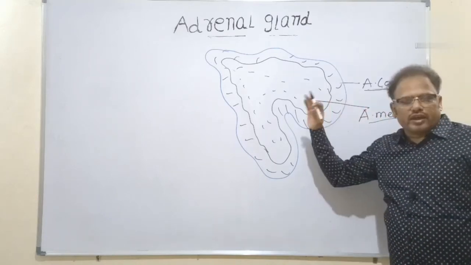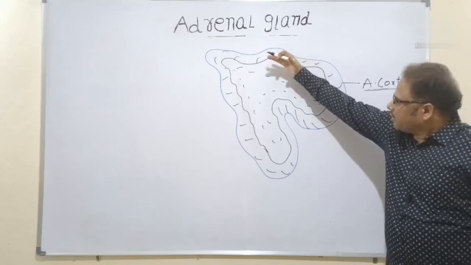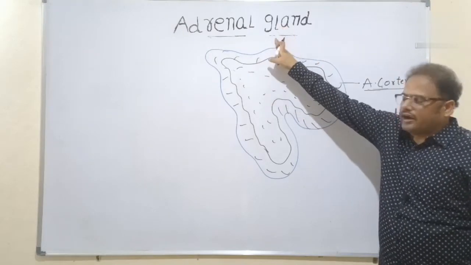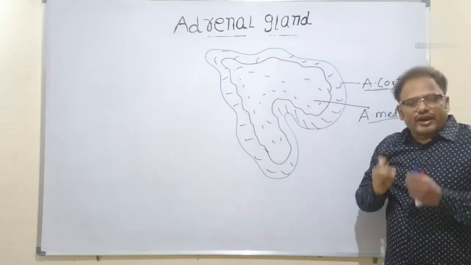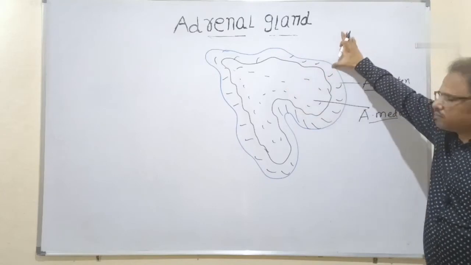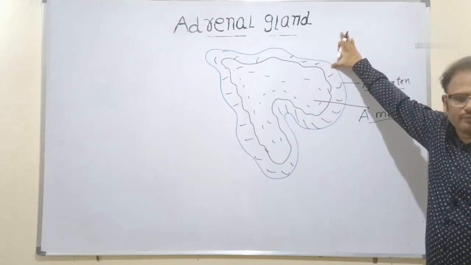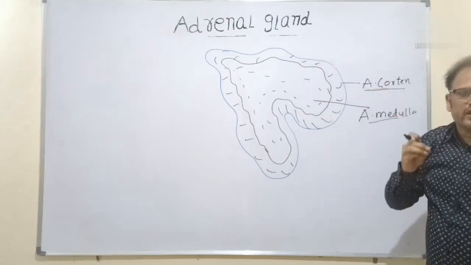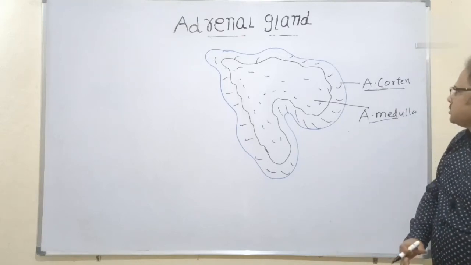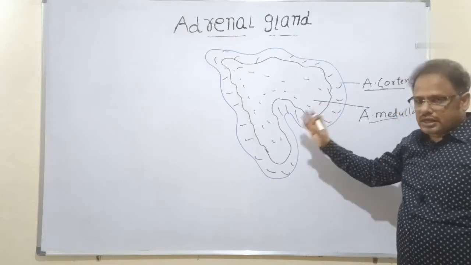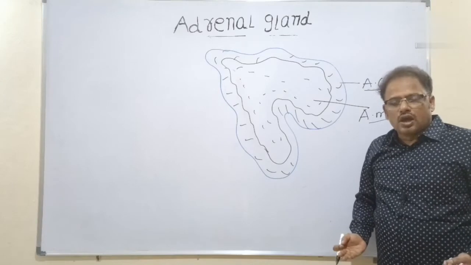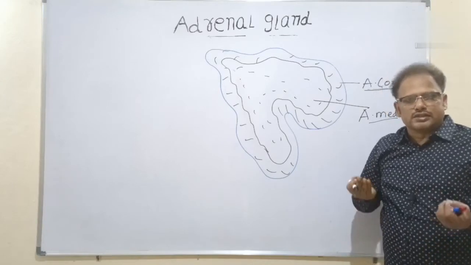Okay students, structurally they are closely associated and present in the same gland, but they are different embryologically. One is derived from mesoderm, the other from ectoderm. Embryologically and functionally they are different. What is the role of the adrenal cortex? First, let's discuss the adrenal cortex, its different parts and the hormones secreted. Let's discuss in detail.